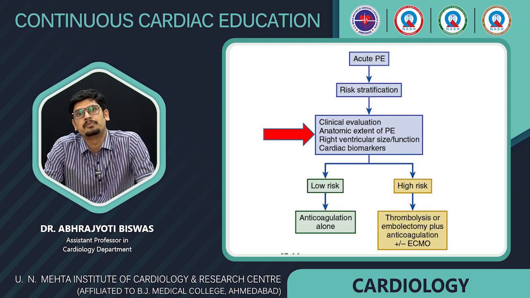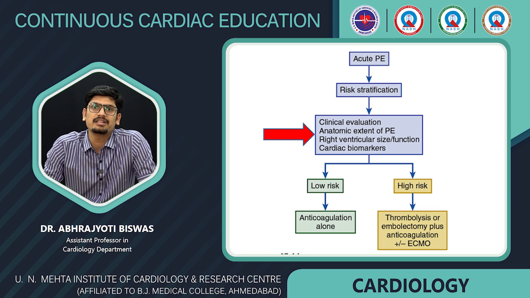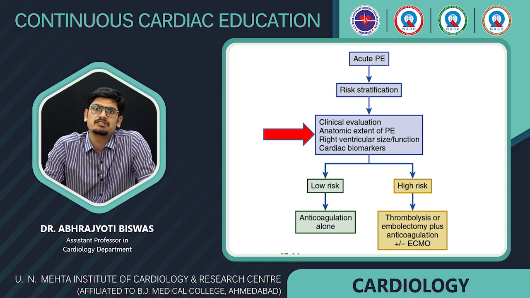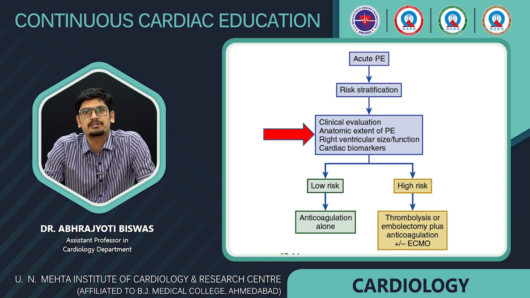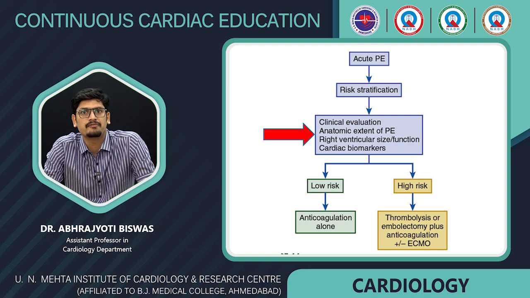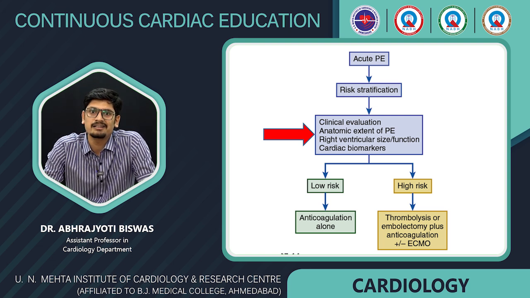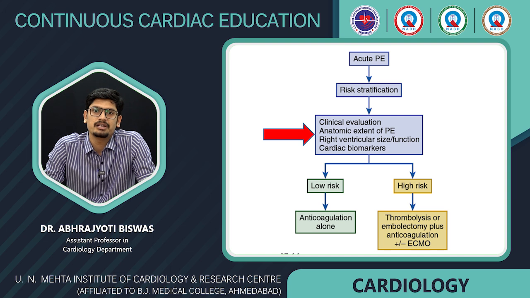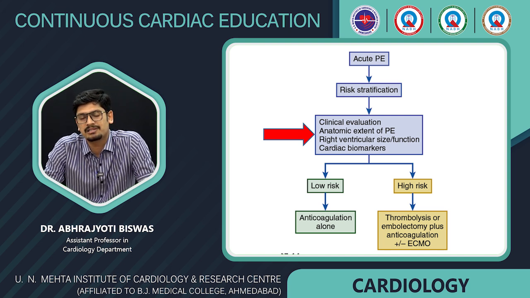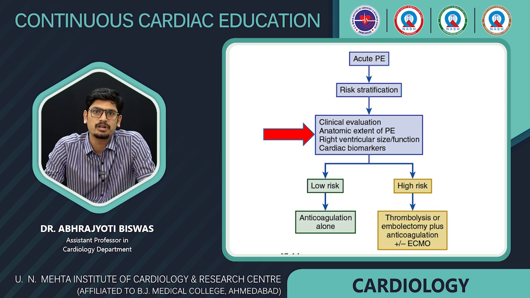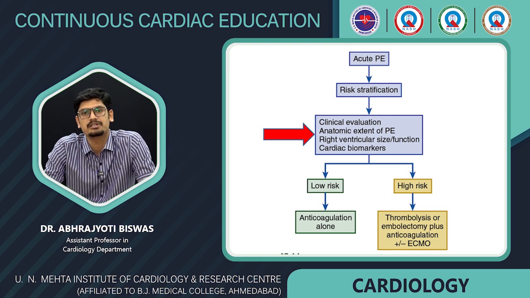Amongst the factors which are used for stratifying the patient, we have already discussed clinical evaluation, right ventricular size and function, and cardiac biomarkers, but the fourth one is the anatomical extent of the pulmonary embolism. Any saddle thrombus which is sitting in the main PA extending into the branch PAs is likely to result in hemodynamic compromise and should be treated as a high risk case.